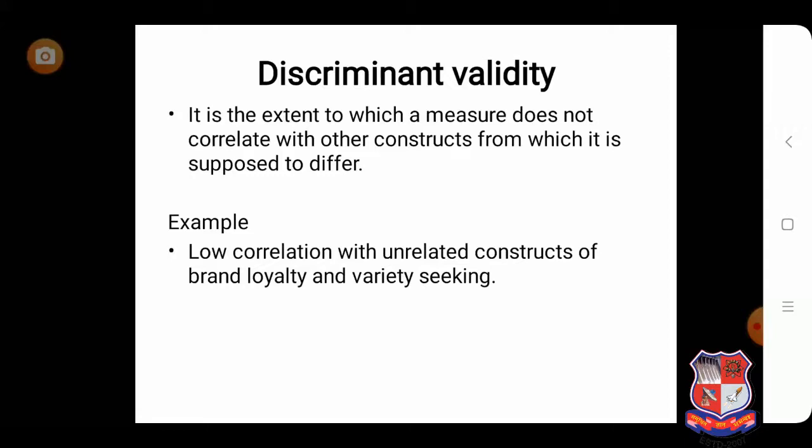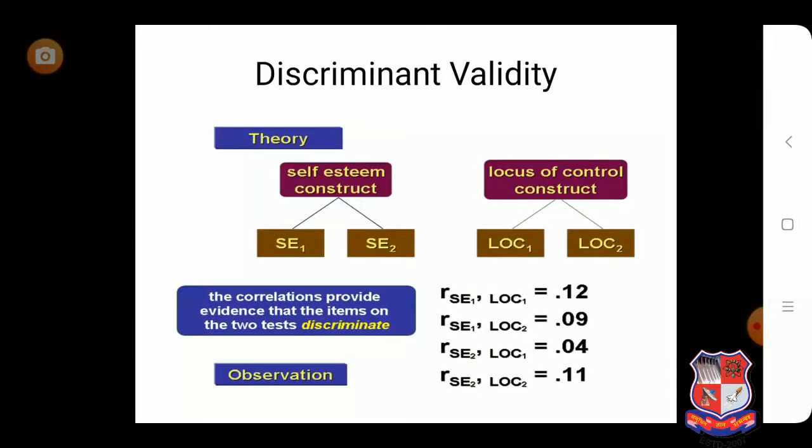So discriminant means it differs. There should be a difference. There should be a low correlation. So if we talk about the discriminant validity, it is the extent to which a measure does not correlate with other constructs from which it is supposed to differ. Here is the example of the discriminant validity which is given.